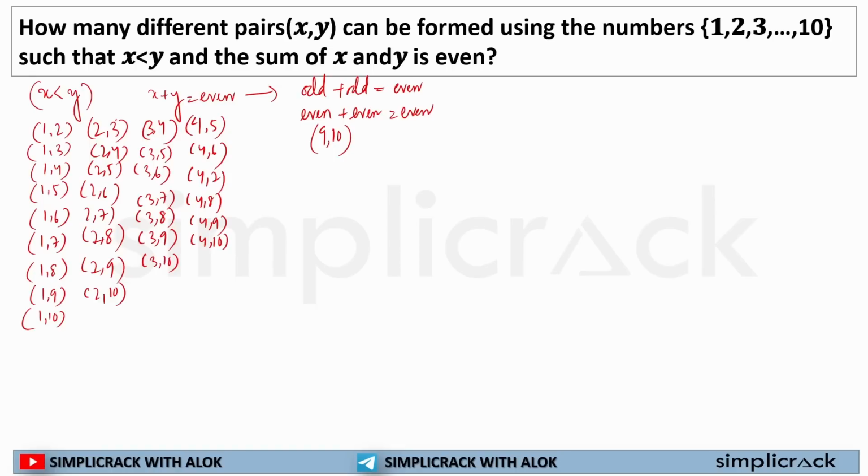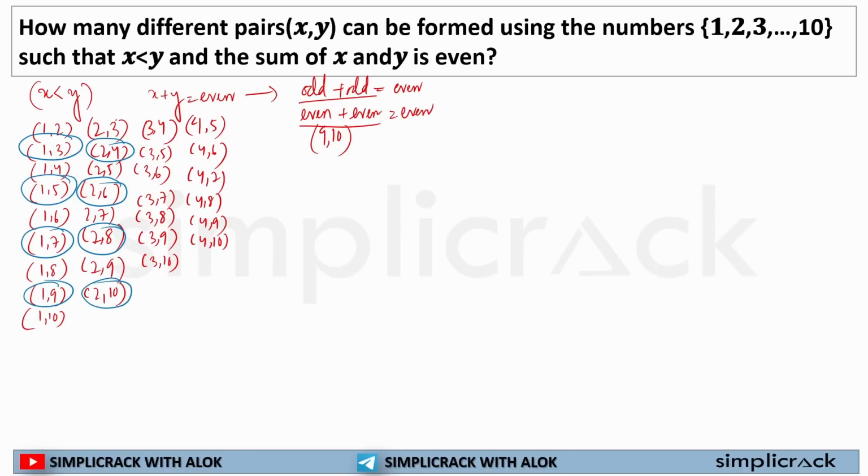Now the second case, we have to target the pairs whose sum will result in an even number. That's possible only in the case of an odd-odd pair or an even-even pair. See, this is an odd-odd pair, this is an odd-odd pair, this is an odd-odd pair. Now this is an even-even pair, this is an even-even pair, this is an even-even pair.